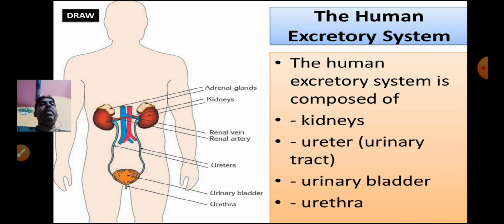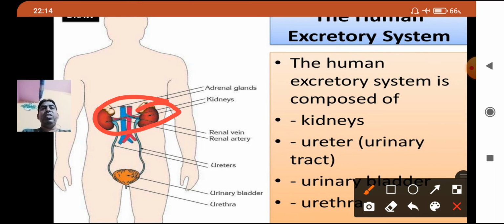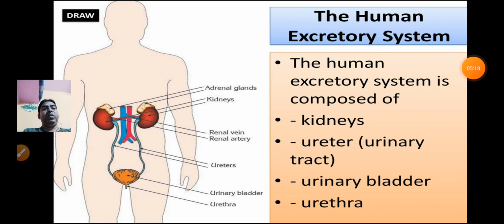Now here we come to the excretory system, the human excretory system. In the human excretory system, the organs are the kidneys. Okay, these two kidneys are there. Ureters, okay, these pipes are the ureters. Urinary bladder, this is the urinary bladder. Urethra, okay, the opening is called the urethra. So these all are the organs related to the excretory system.